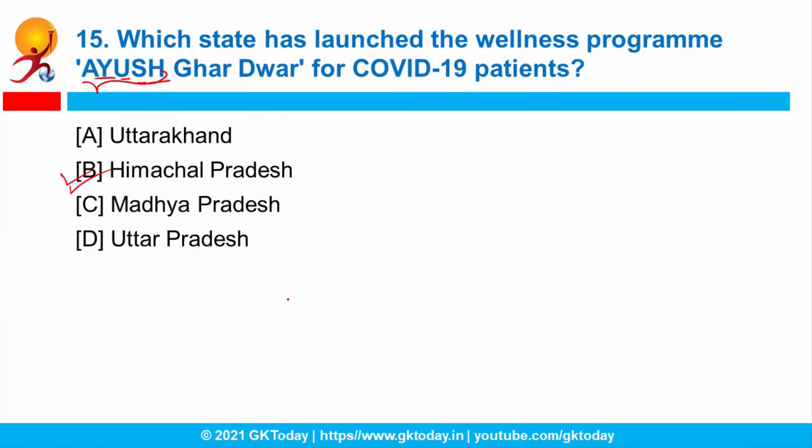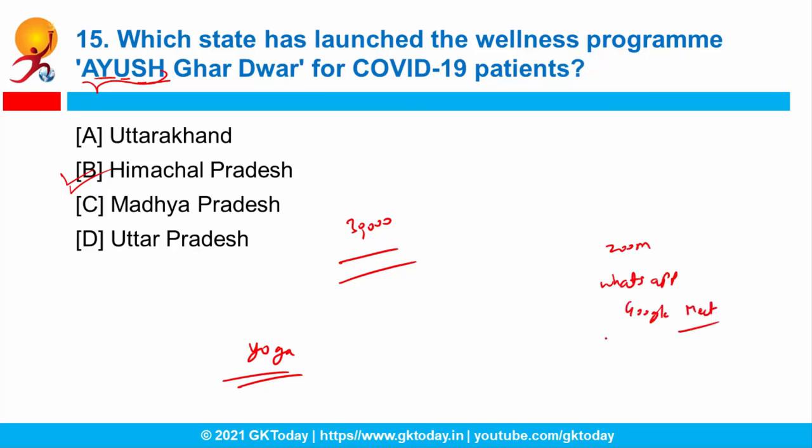Okay, and this program is expected to reach around 30,000 COVID-19 patients who are currently on home isolation and hospitalized in institutions. Okay, so actually this is an initiative to keep the home isolated COVID-19 patients who are self-isolated in their homes healthy, as they can become healthy by practicing yoga. And Yoga Bharati's instructors would provide their services in the program on social media platforms like Zoom, WhatsApp and Google Meet. So nothing very relevant, only you have to remember that this program is from Himachal Pradesh and what is its objective? So its objective is to provide holistic healthcare to COVID-19 patients.